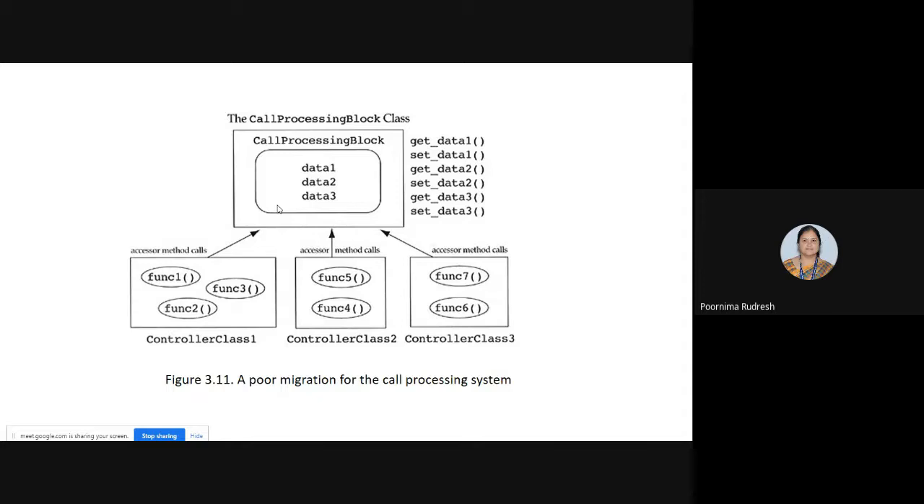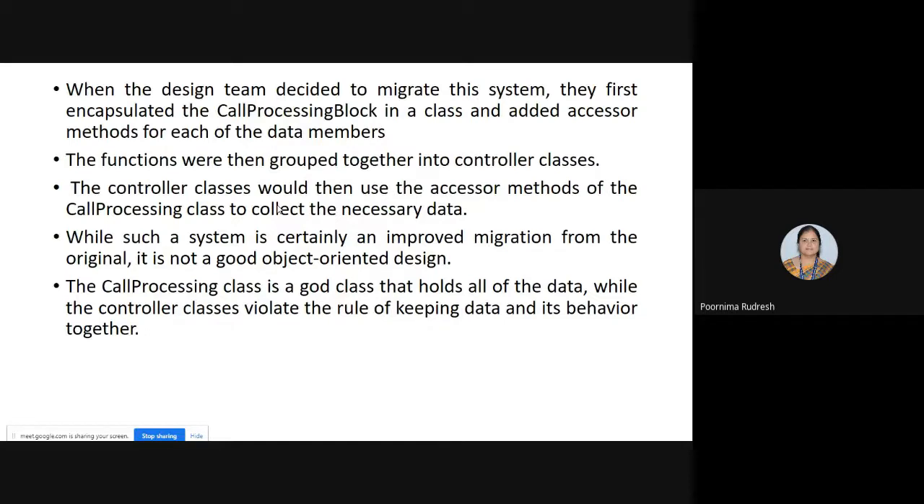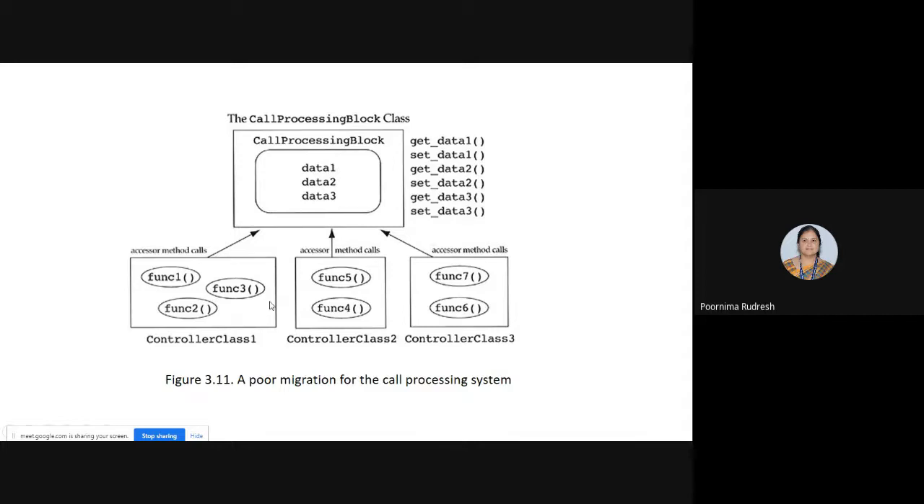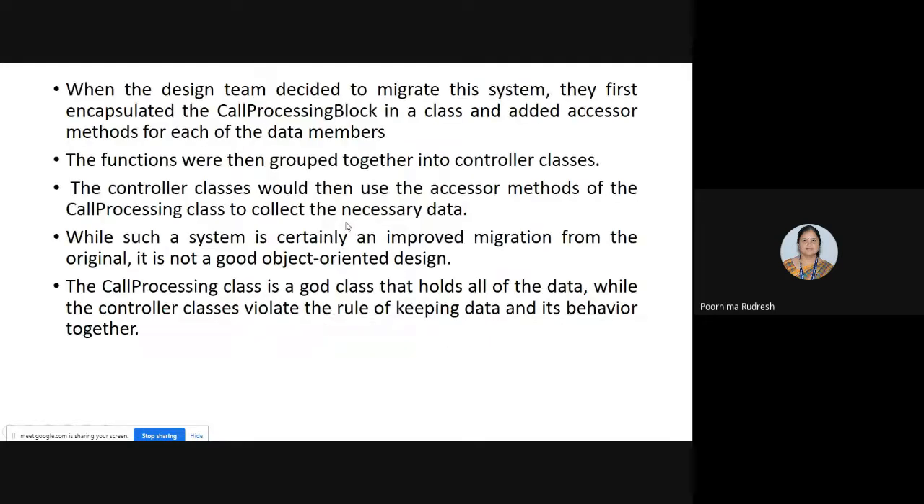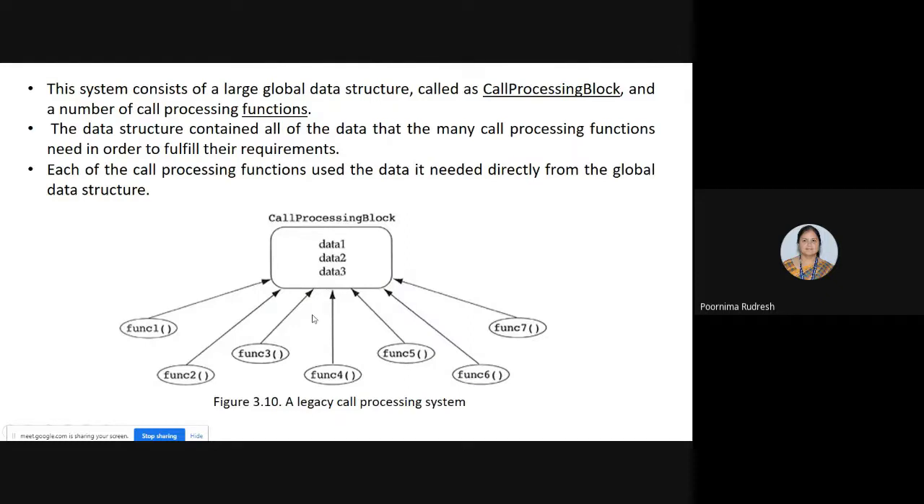Why is it treated as a god class? Because it holds all the data that is required by all the different controller classes or functions. And the controller classes violate the rule of keeping the data and its behavior together. See here, we have the controller classes. They are not keeping the data and behavior. If they require the data and behavior, they have to contact the god class through the accessor methods. Understood?